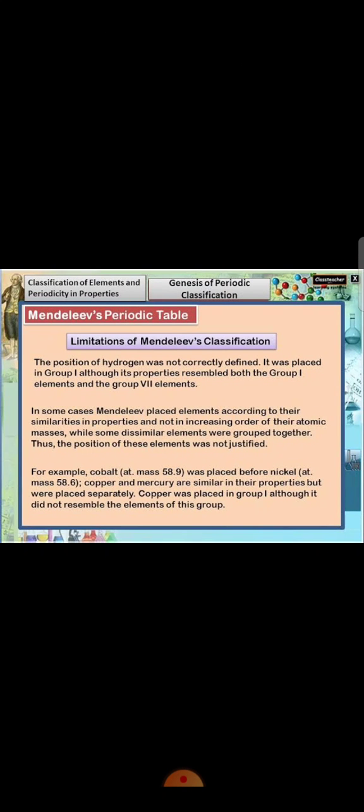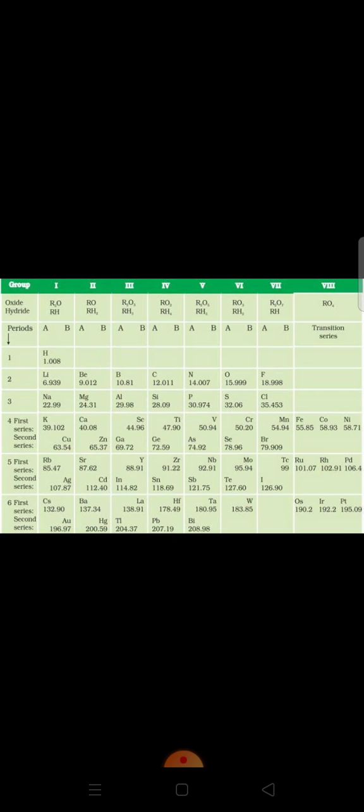limitation of this table was uncertainty in prediction of new elements. In the periodic table, the elements are arranged in increasing order of their atomic masses, correct? But the atomic masses do not increase in a regular manner in going from one element to the next, that we all know. Further, the difference in atomic masses between two successive elements is small among lighter elements but large among heavier elements. Therefore, it is not possible to predict how many new elements could be discovered between two known elements, especially among heavier elements.